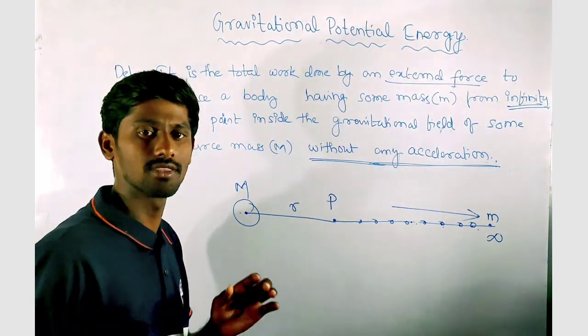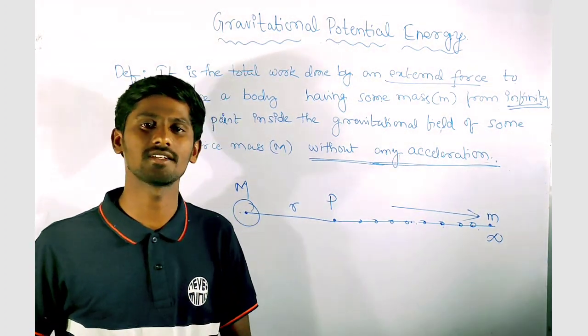So this is the gravitational potential energy.